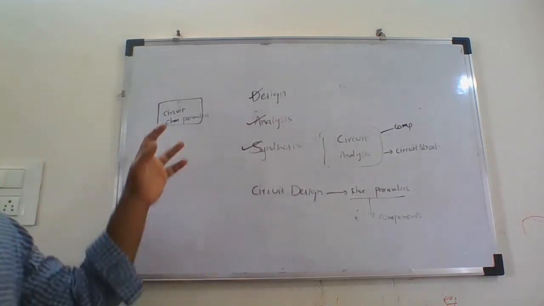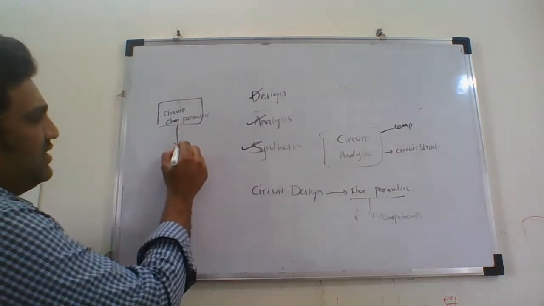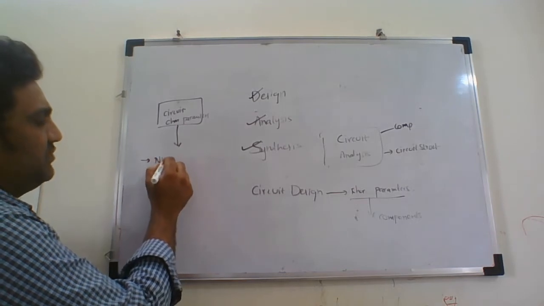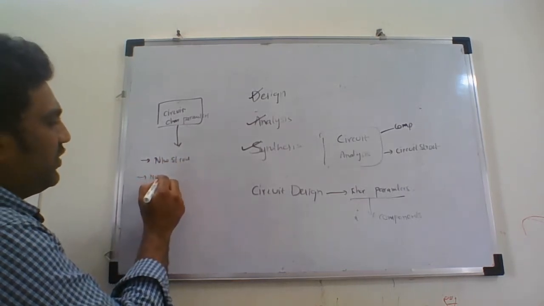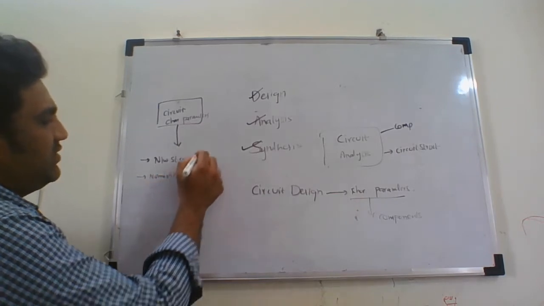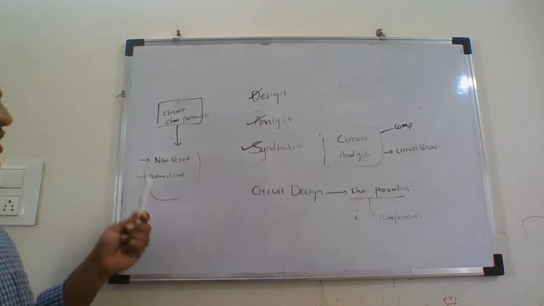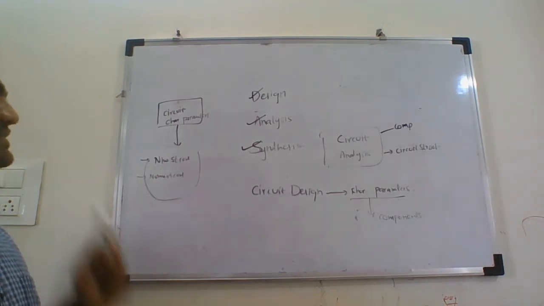So you just know the characterizing behavior or characteristic parameters of the circuit. From this, determining two things: one, the network structure or the circuit structure, and the numerical values of the components. So determining the network structure and the numerical values of the components is what we call synthesis.